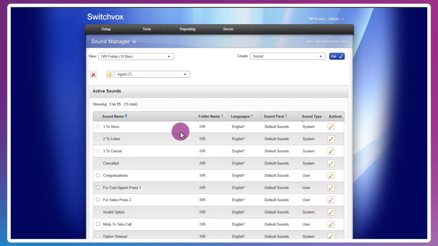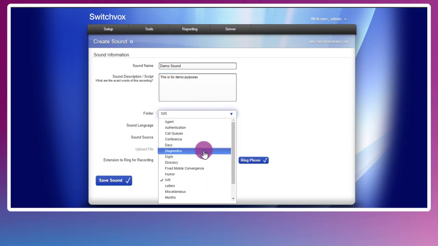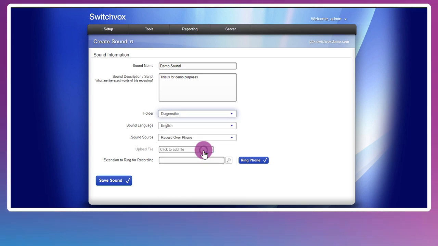At the top right, we can create a new sound by uploading it or recording it over the phone. We can also upload entire sound packs, and create new folders and languages. We're going to go ahead and click Create New Sound, give it a name, and just for fun, we're going to put it underneath the diagnostics folder.